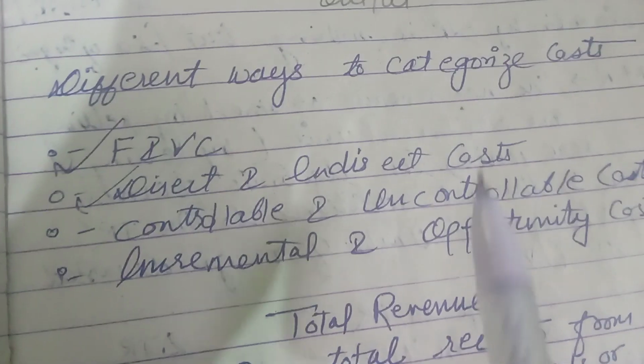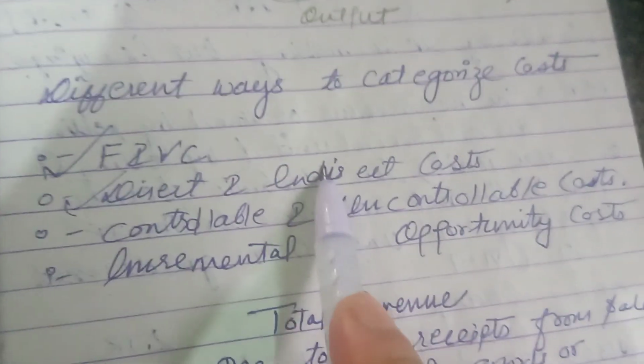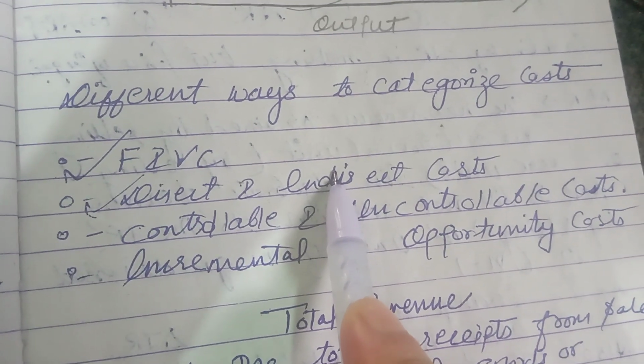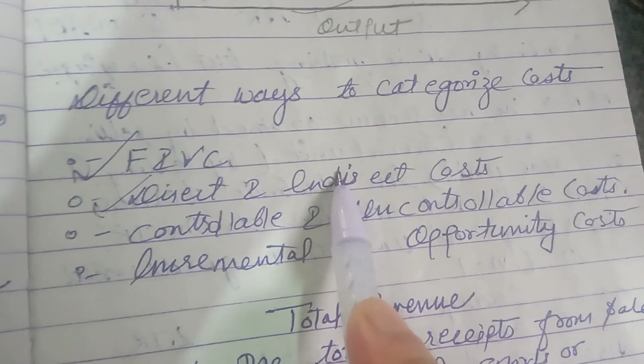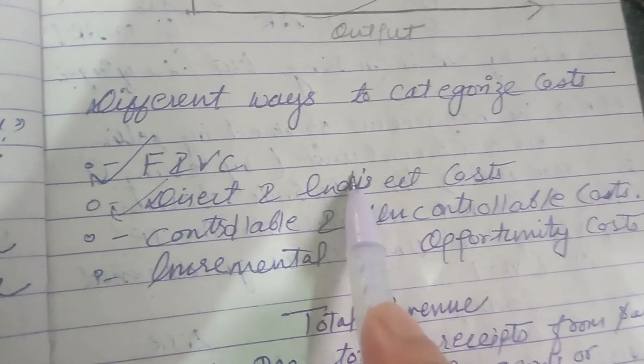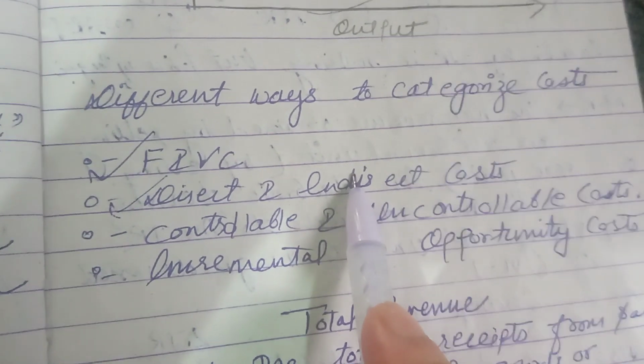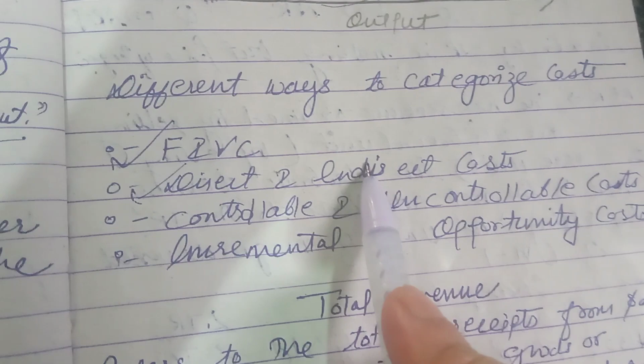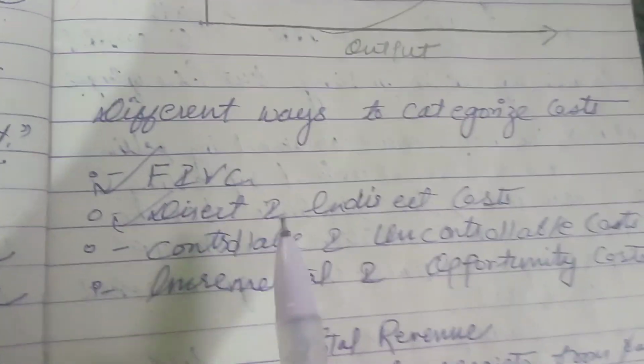Well, indirect costs cannot be attributed directly. We can't trace them, but they contribute a lot to the production. Suppose security expenses, rent and wages, etc. These are the indirect costs. They are related with the indirect expenses.